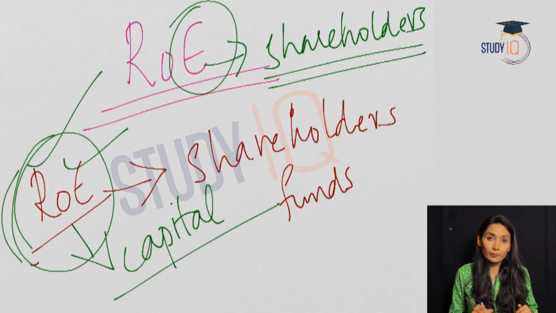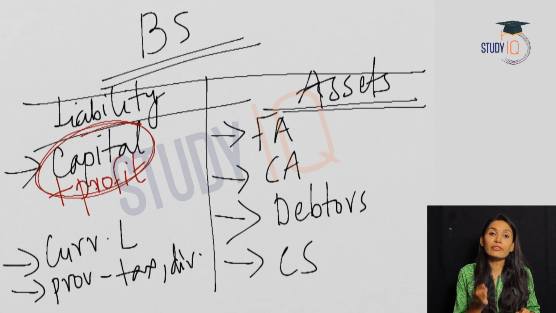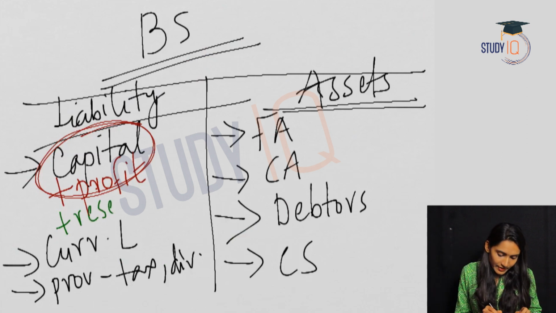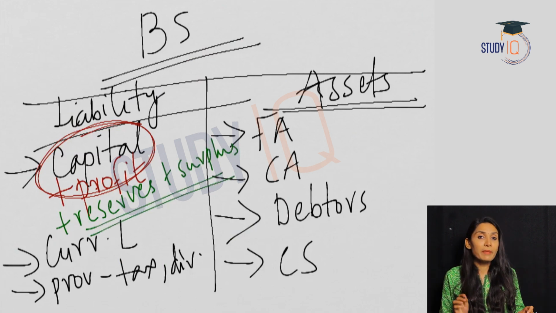Let us see how. Coming back to the balance sheet, we have already seen the capital on the liability side, and we said that profit is added to the capital. Likewise, one more thing is added to the capital, that is reserves and surplus. So this is also added to the capital on the liability side of a balance sheet.